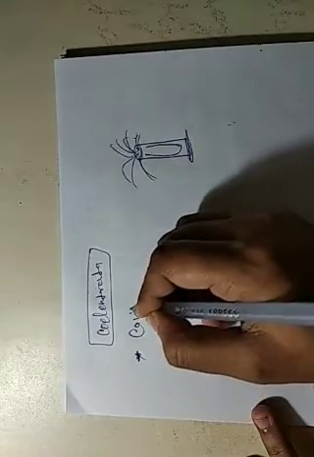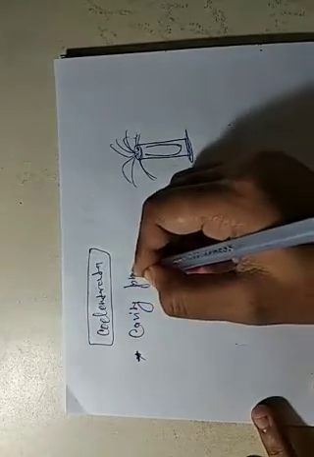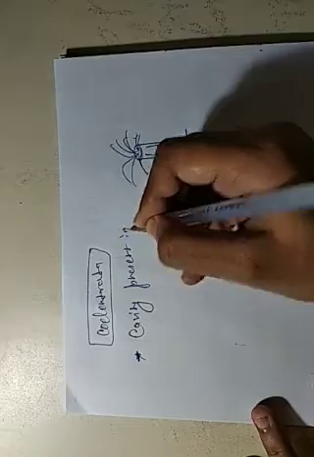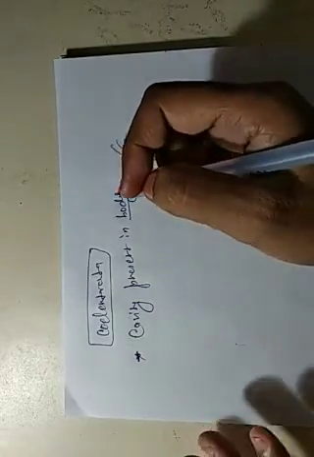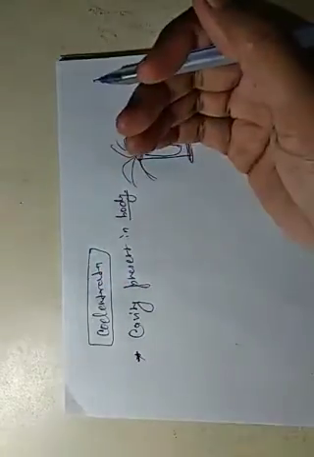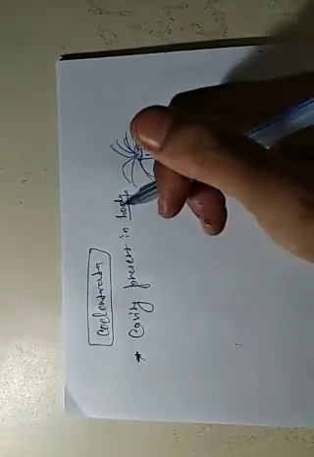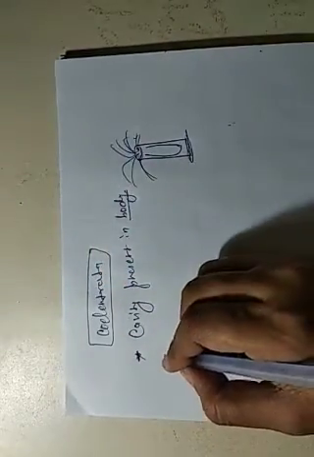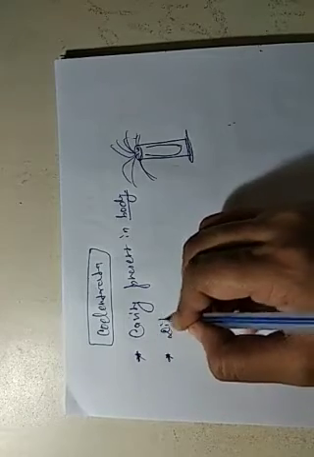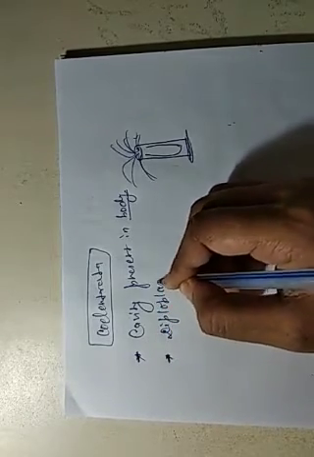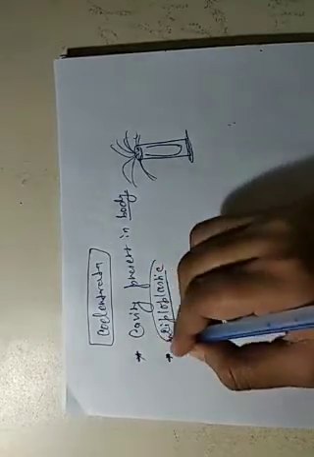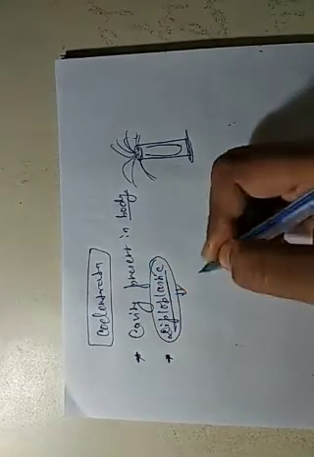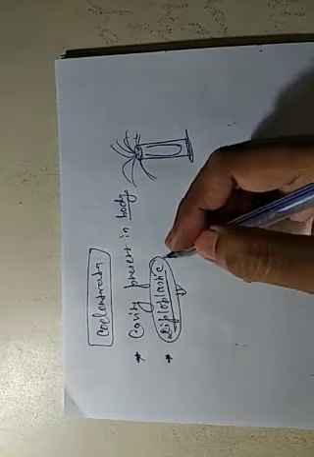Cavity present in body, and it is the second phylum of the animal kingdom, though it is a little more developed than the Porifera, and it is also called diploblastic. Diploblastic means it contains ectoderm and endoderm.